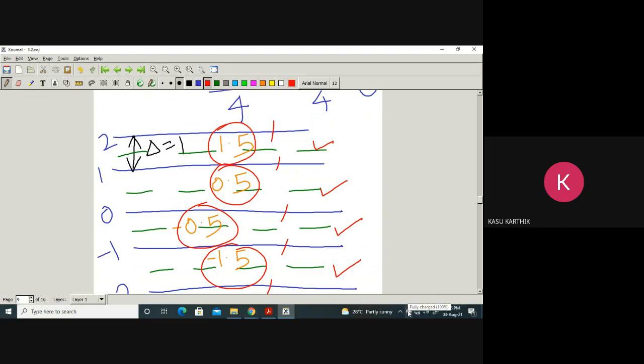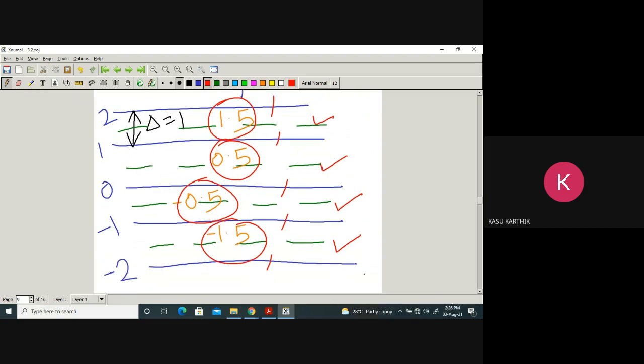Okay. Not only that, now what is delta? The difference between any two successive quantization levels. It is also 1. What is the difference between minus 1.5 and minus 0.5? 1. What is the difference between these two levels? 1. Difference between these two levels also 1. So this is also delta. Delta is nothing but the difference between any two successive boundaries or any two successive quantization levels.